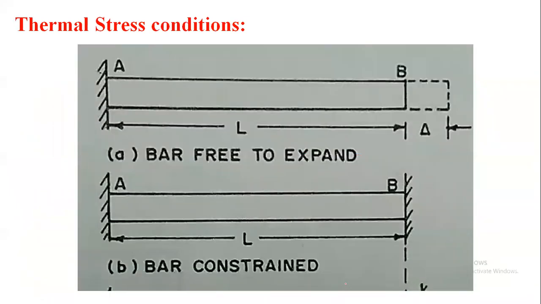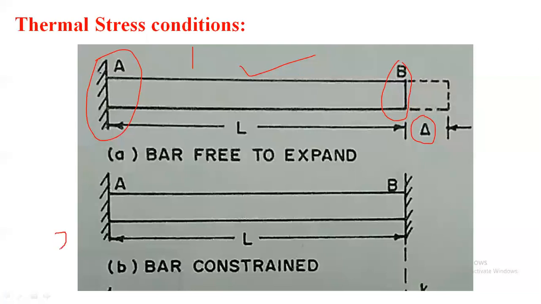Now again here I have explained the same things. In figure number 1, you can see one rod which is fixed at the left side, that is, at point A it is fixed and point B is totally free. If this rod comes in contact with temperature, deformation is possible, indicated by delta L. Means this bar is free to expand, which means there is only thermal deformation, no thermal stress.